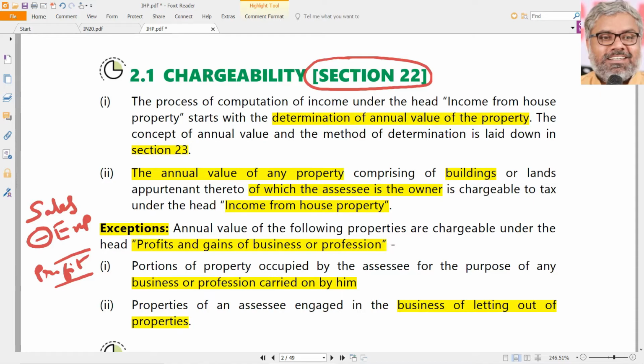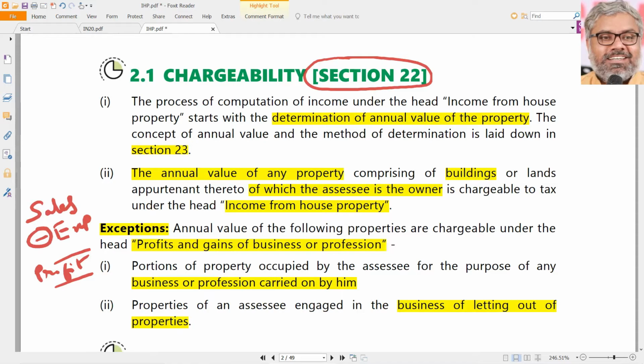Like a furniture dealer sells the furniture, a medical shop owner sells the medicines, he will sell those apartments. That is his business. Can you say that he is in the business of letting out of properties? No, that is not what we are talking about. He is not in the business of letting out of properties. If somebody is having properties as a stock in trade, his business is not letting out of properties. His business is selling the properties, constructing and selling the properties.